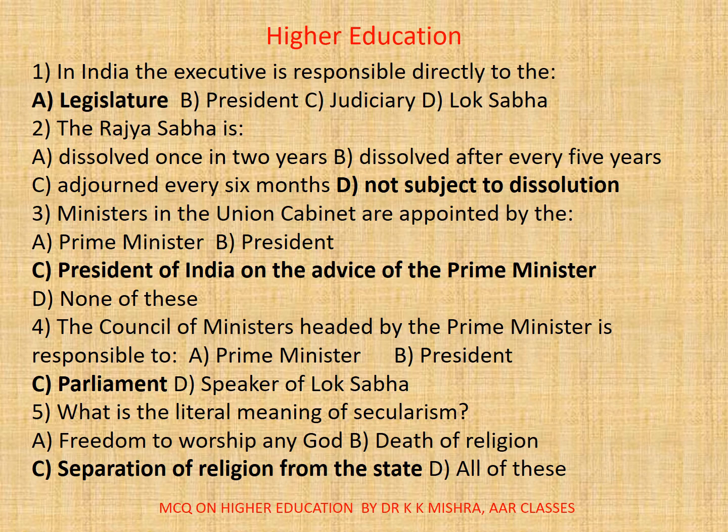2. The Rajya Sabha is A. Dissolved once in 2 years, B. Dissolved after every 5 years, C. Adjourned every 6 months, D. Not subject to dissolution. So यहाँ पर करेक्ट ऑप्शन है डी, नॉट सब्जेक्ट टू डिसोल्यूशन.